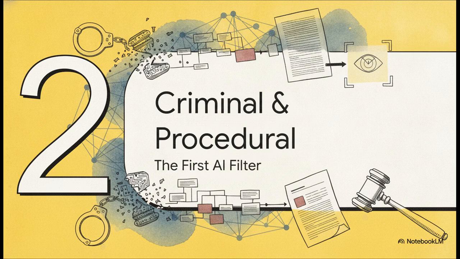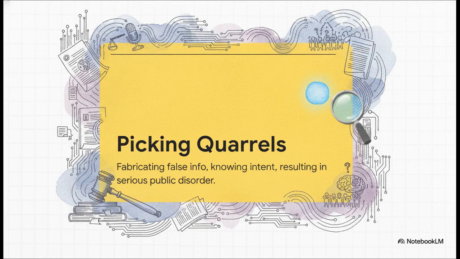Next, the AI applies its first major set of filters: criminal and procedural law. Before we can even look at grander themes of justice, the AI starts right at ground level with the exact charge used by the state to imprison the author. The baseline crime here is known as picking quarrels and provoking trouble. The AI objectively defines this charge based on statutory law, and it notes that for this charge to actually stick, especially in a digital or speech context, three very strict elements have to be met all at the same time. First, there must be fabricated false information. Second, the accused must have a knowing and intentional state of mind to spread it. And third, it has to result in measurable, serious public disorder.